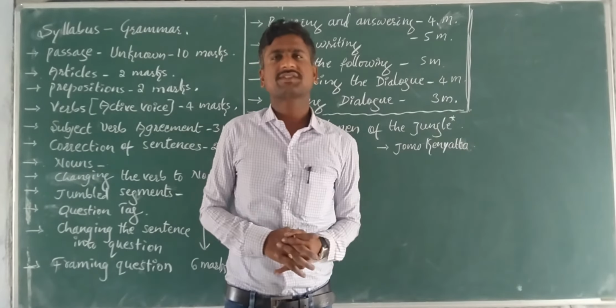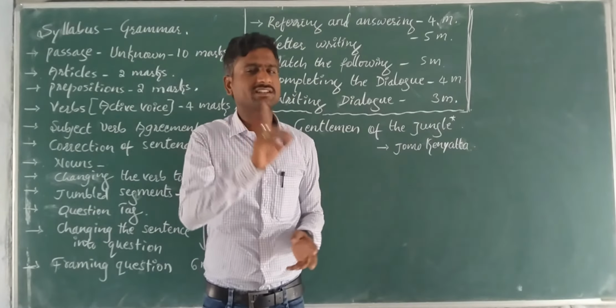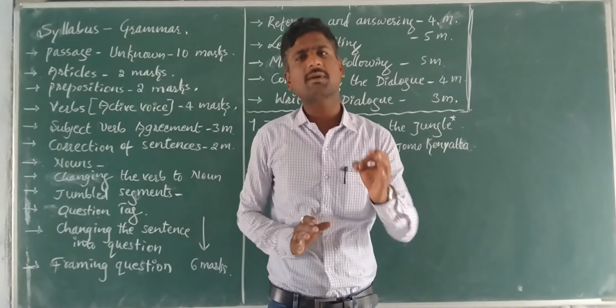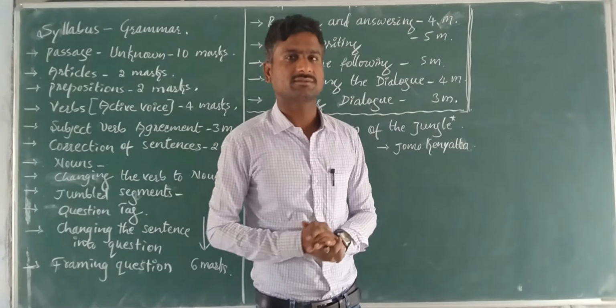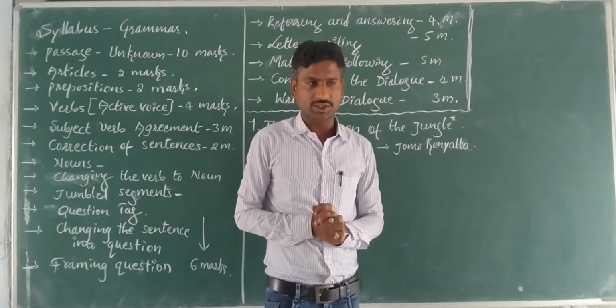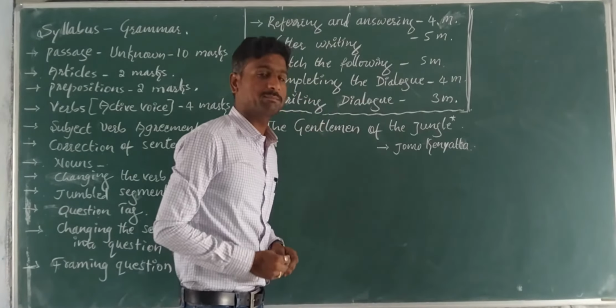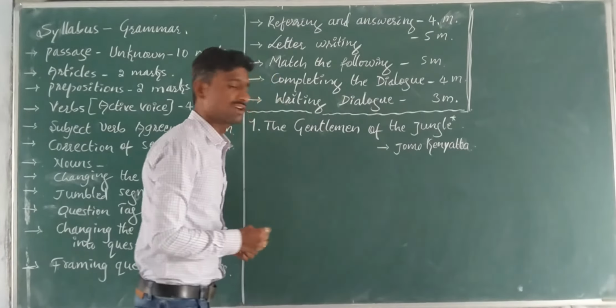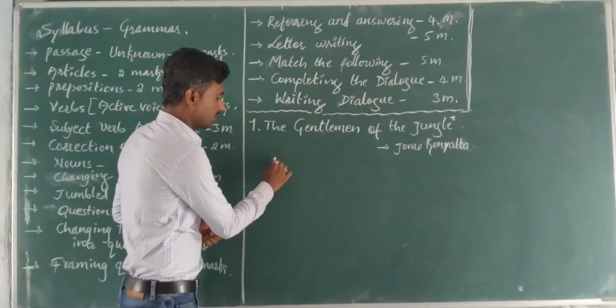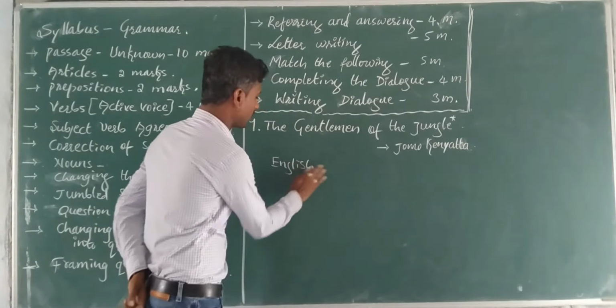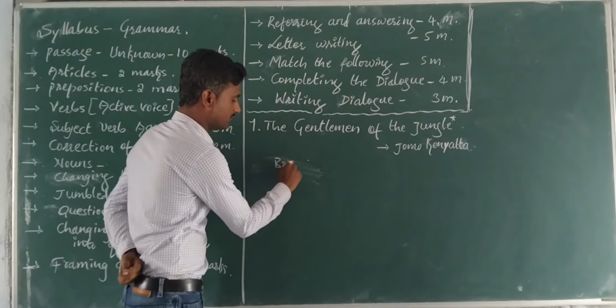See, my dear students, in the late 19th century, the European powers, whom we used to call English or Britain, what do we say?